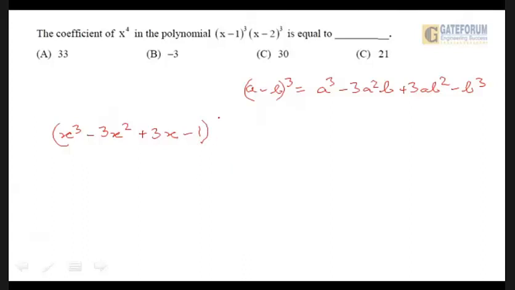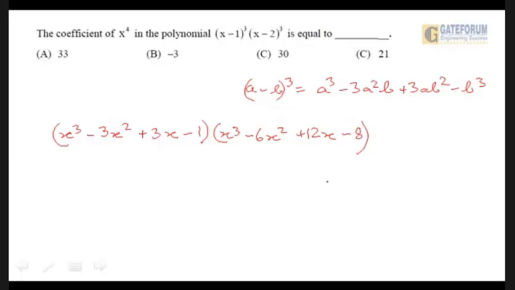And then what is (x minus 2) whole cube? Once again the same thing. x cube, since minus 2 is there, naturally it would be minus 6x square. Then it would be plus 12x and then it would be minus 8.